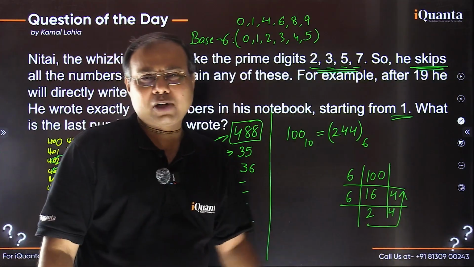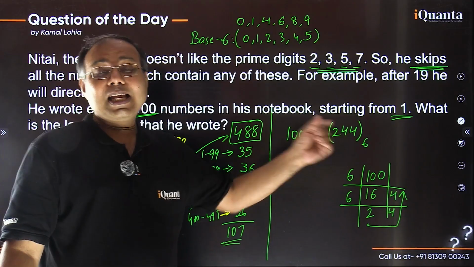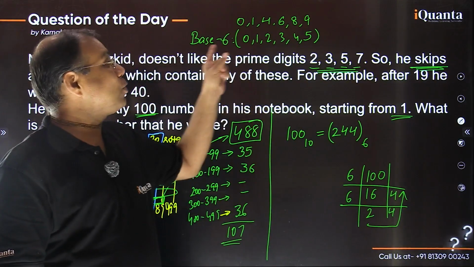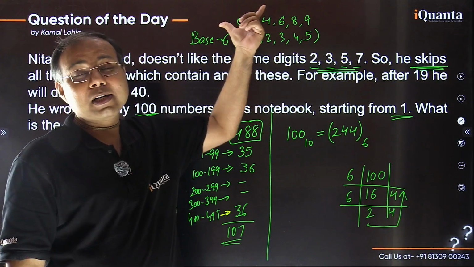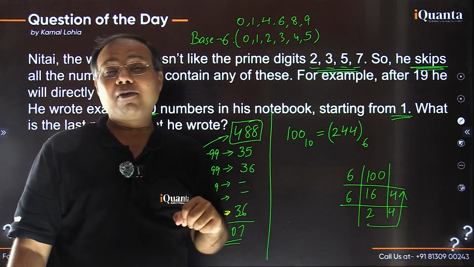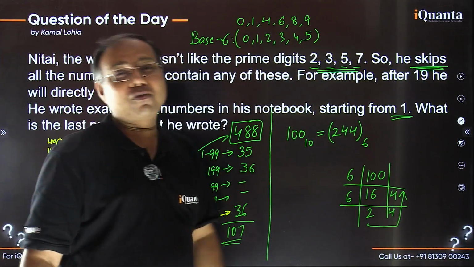Okay, 244. But now this would have been the value if Nitai had been using the usual base 6 digits. But his symbols have changed now, right? So to update our answer, we need to update the representations of each of these digits.